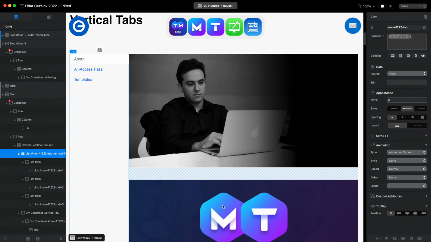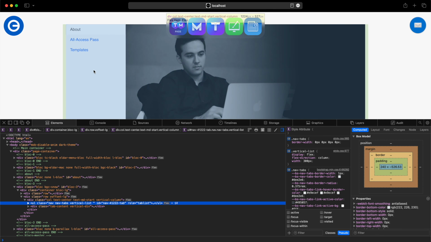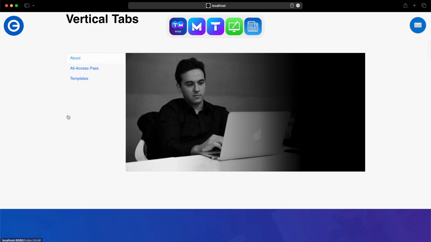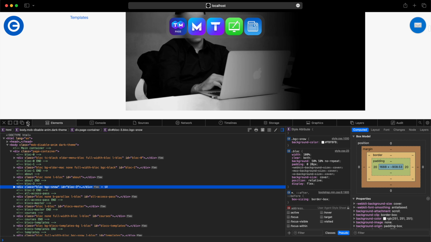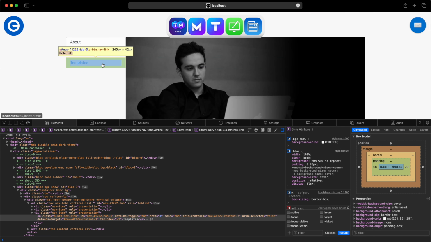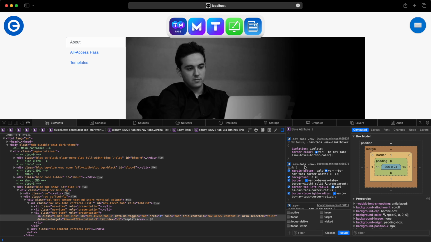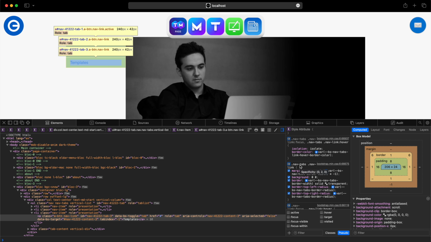So the next class we want to change is for the nav tab nav link. And to find it, once again, you can see that we have some hover effect here. To find it, we can click on inspect element and select one of the tabs. And you can see right away we have this nav tabs nav link class.